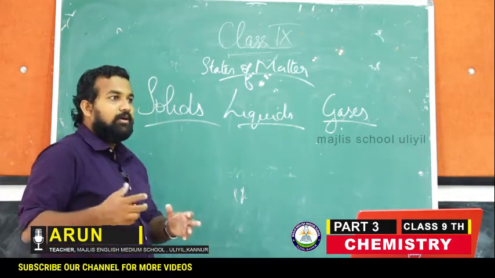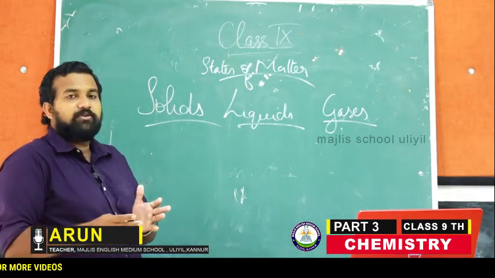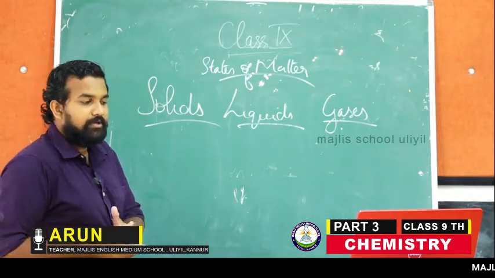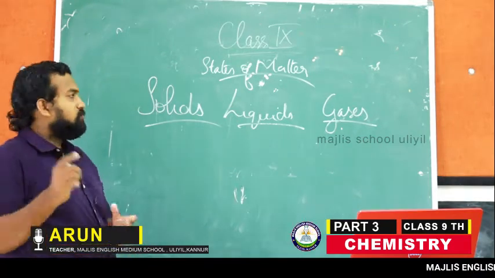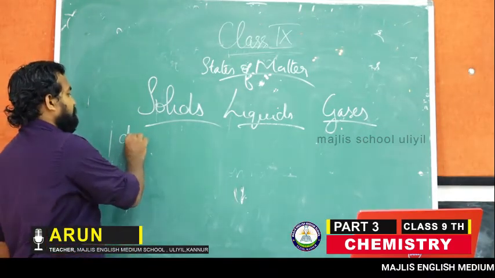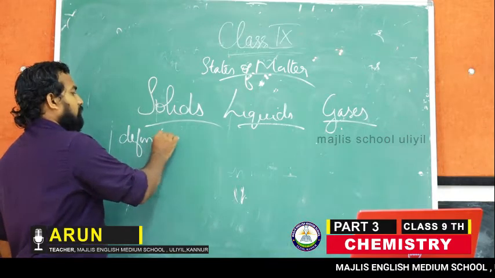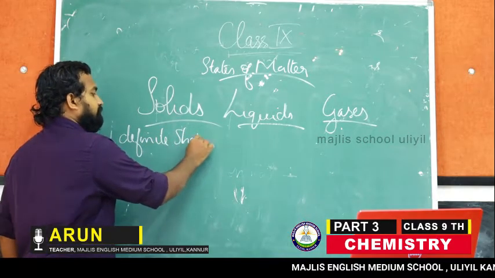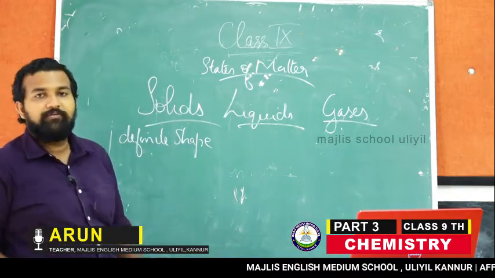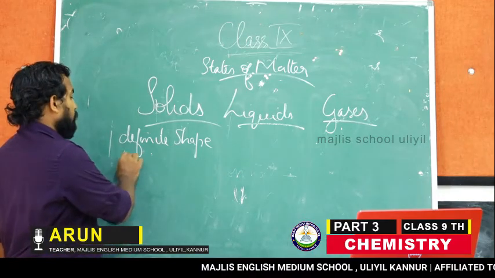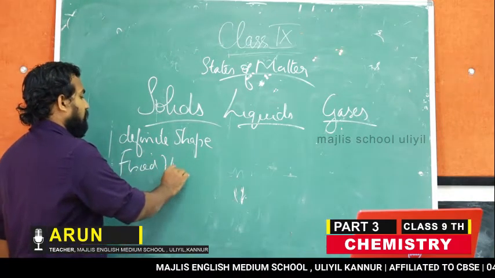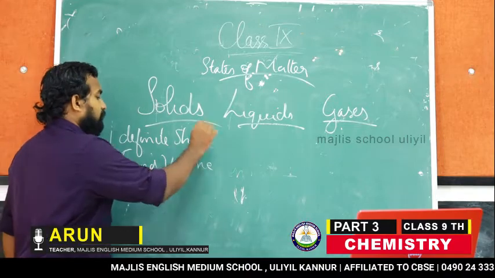We have studied the properties of solids. Solids will have a definite shape and fixed volume.